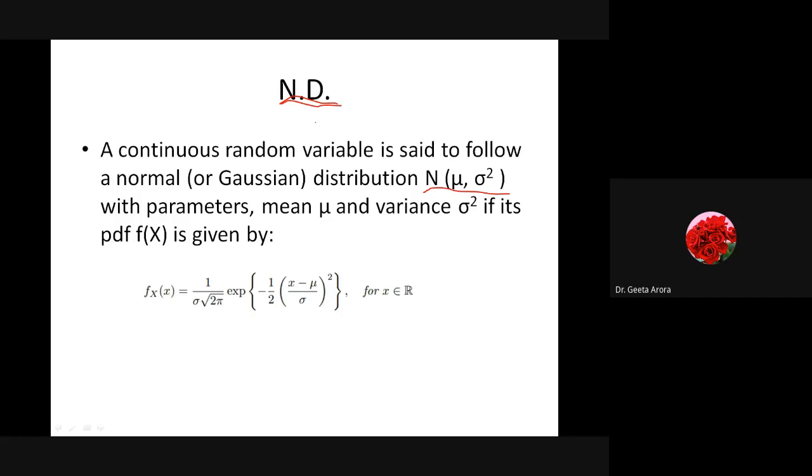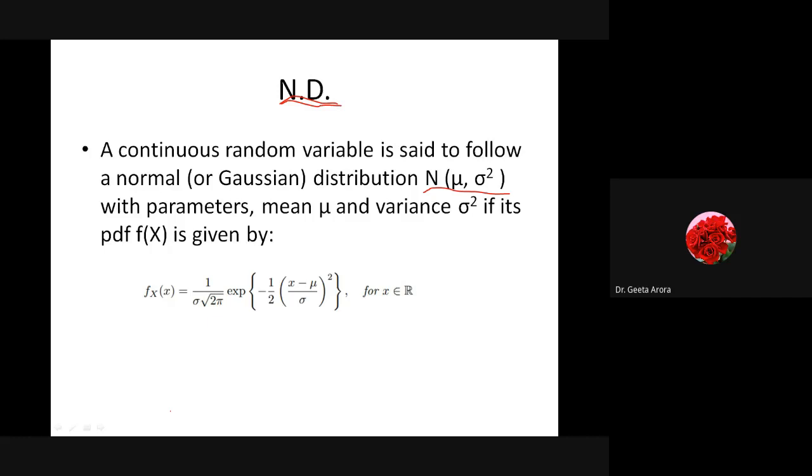So if this is the normal distribution with mean mu and variance sigma square, then its probability density function f(x) is given by this. This we have already seen. The formula that I have already shown you in the slide, I've said that we are going to use it rarely for the numericals, but yes, for theory it can be used. Correct? So you have to remember it.